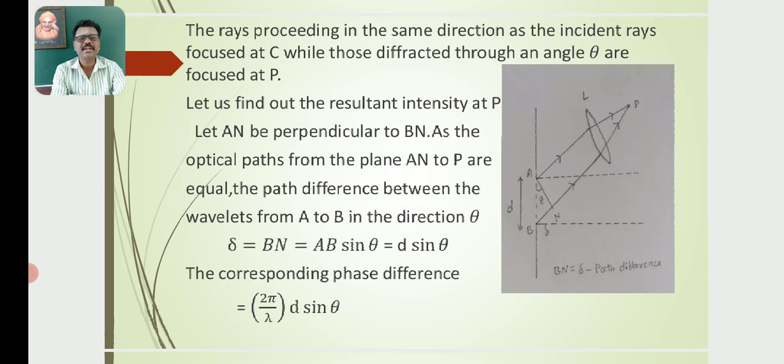The corresponding phase difference is given by phi equal to 2 pi by lambda into D sin theta. We know the relation between phase difference and path difference: phase difference is equal to 2 pi by lambda into path difference, so that phase difference is equal to 2 pi by lambda into D sin theta.